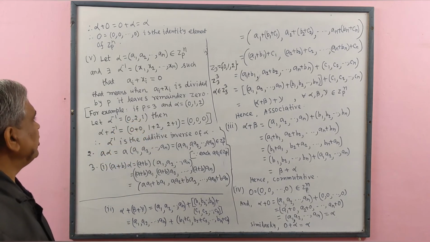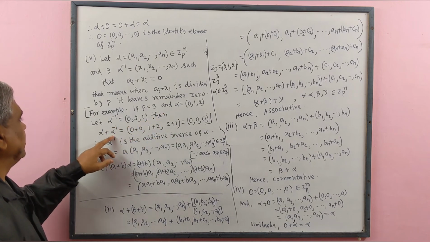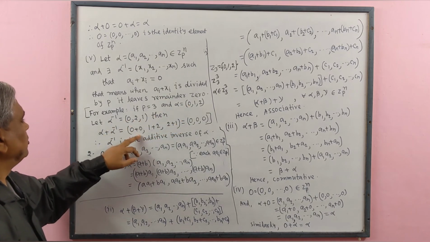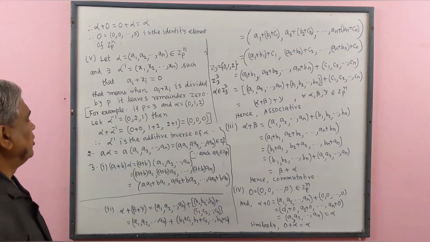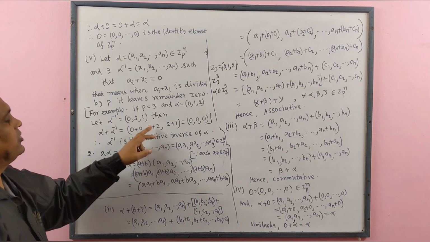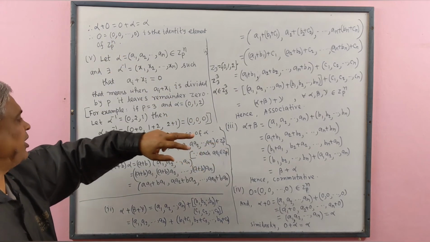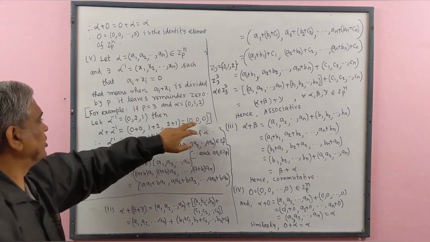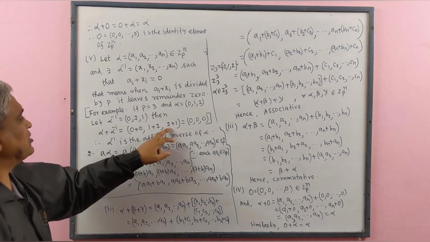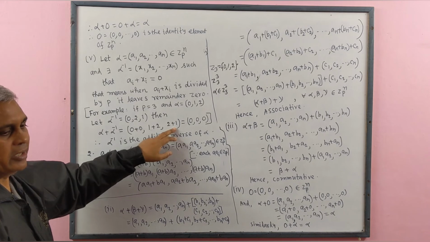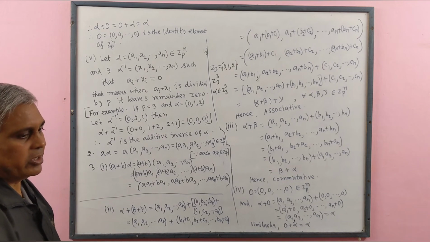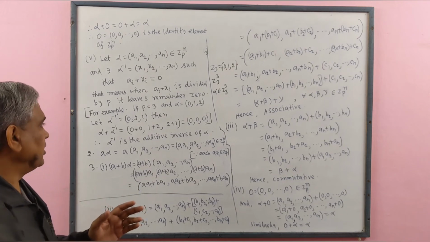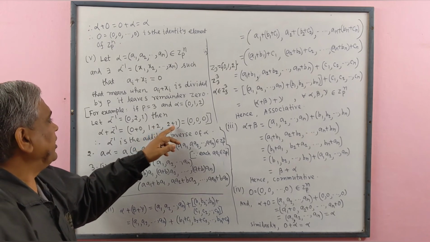1. If we add alpha plus alpha inverse here, that means 0 plus 0, here 1 plus 2, here 2 plus 1. 1 plus 2 means 3. When this 3 is divided by 3, it leaves remainder 0. That means 1 plus 2 equal to 0. Here 2 plus 1 is also 3, and if we divide this 3 by 3, where 3 is the value of p, then we get remainder 0.